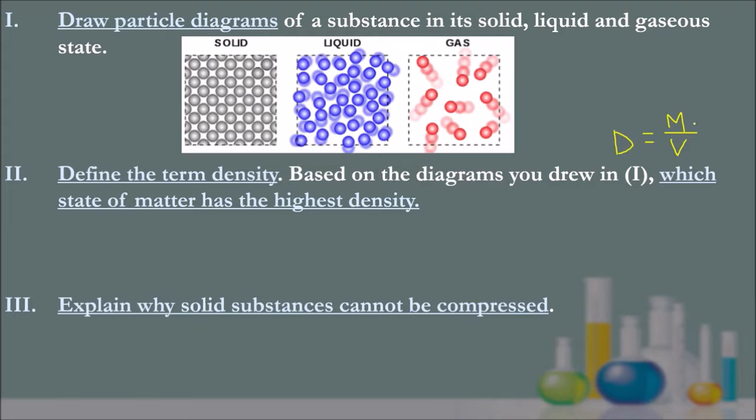So if we have more mass in a given amount of space, then the objects will be more compact together. So what we have here is solids is the most dense. So solids has the greatest density, as you can see. And gas, as you can see, there's a lot of free space and not many gas particles, so that is the less dense.